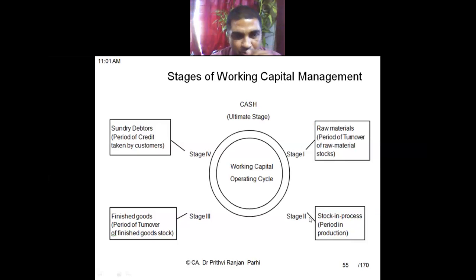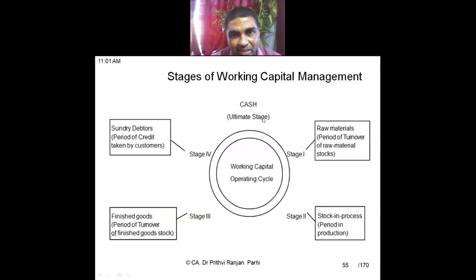That is stage two. And stage three is the production process. This semi-finished goods is converted into finished goods. Period of turnover of finished goods stock. Then from stage three we move to stage four. This is the sundry debtor stage. Period of credit taken by the consumers. And finally debtors give cash. That is, it is converted back to cash.